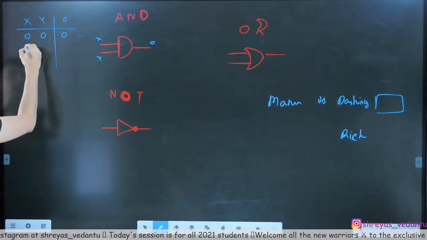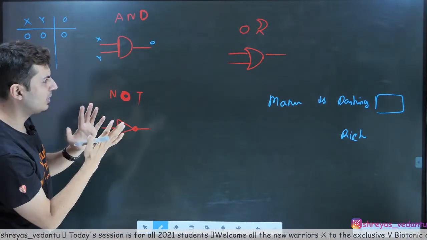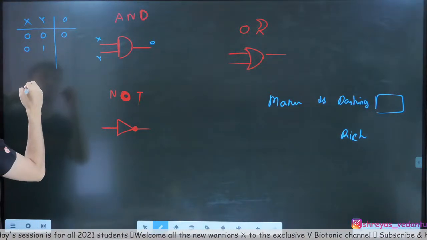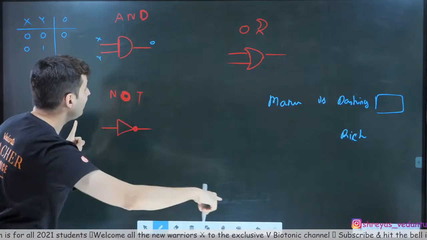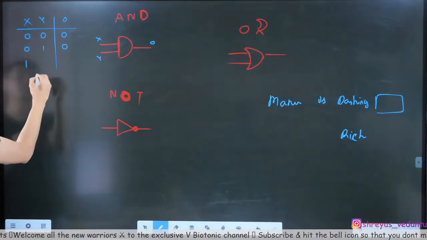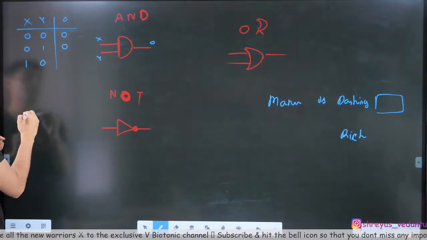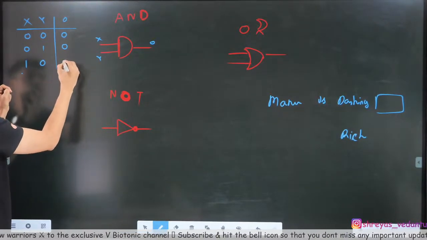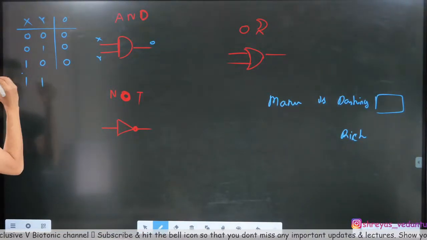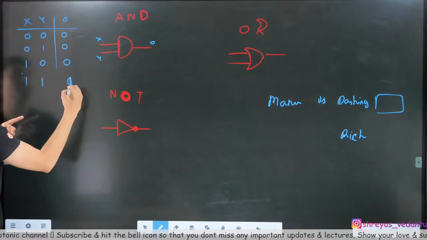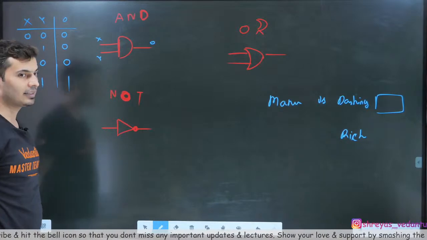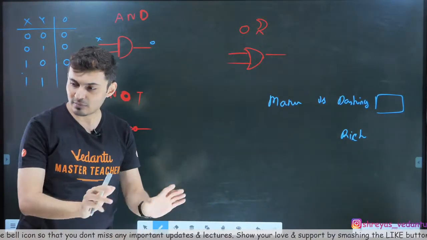Understand that. I ask: is Manu dashing, or rich? I check on Manu. Manu is not at all dashing, but Manu is rich. Is Manu dashing and rich? No. I check on Manu. Manu is dashing, but is not rich. Is Manu dashing and rich? No. I check on Manu. I see he's dashing and he's rich. Yes. Then he is dashing and rich. So 1 and 1 is 1. That's how it works. Simple?